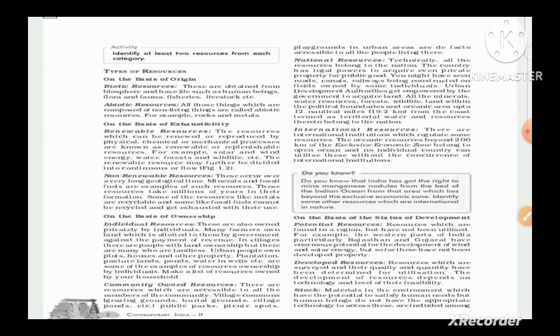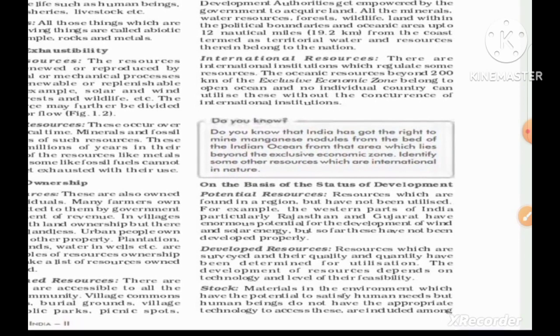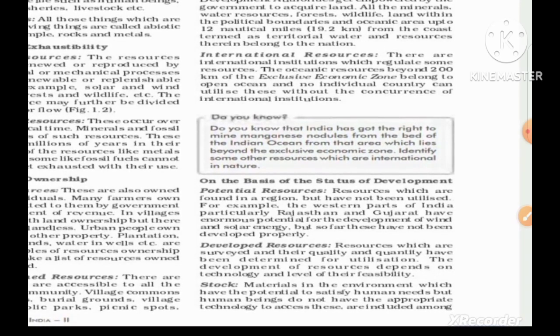Now, international resources. These are regulated by international institutions. Some kilometers of the exclusive economic zone belong to the open ocean, and no individual country can utilize these without the permission of the international institution. So these are international resources. The oceanic area is here, 12 nautical miles of the exclusive economic zone.